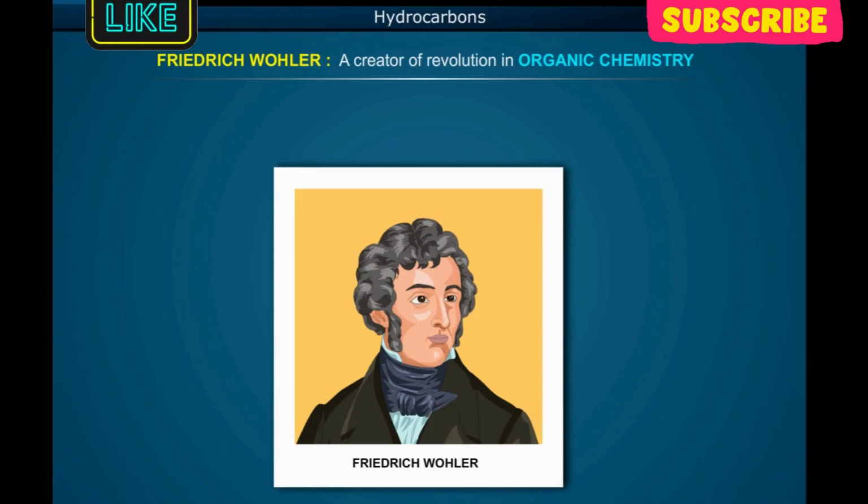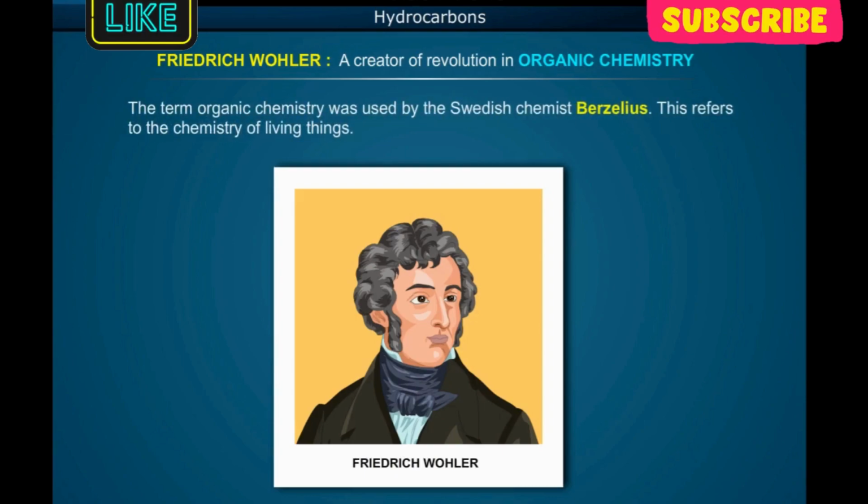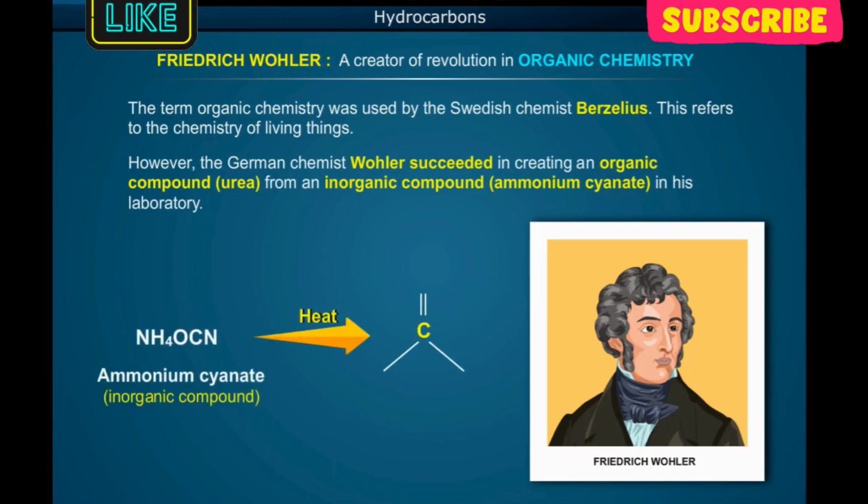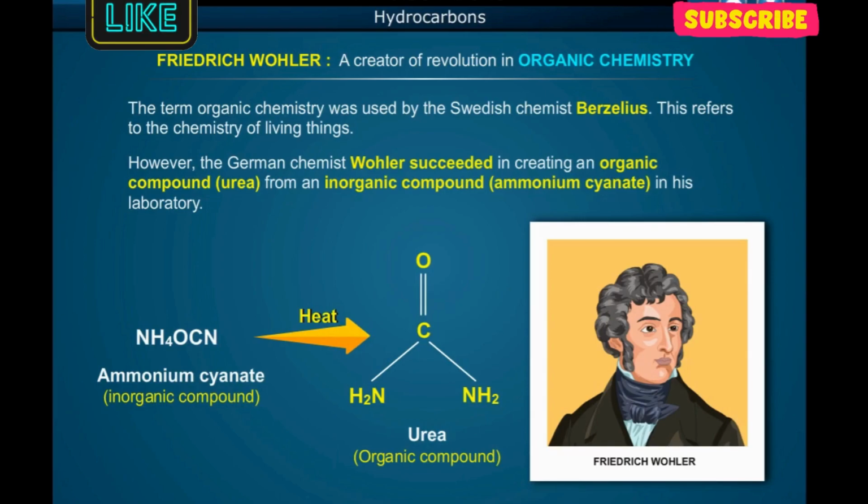Friedrich Wohler, a creator of revolution in organic chemistry. The term organic chemistry was used by a Swedish chemist, Berzelius. This refers to the chemistry of living things. However, the German chemist Wohler succeeded in creating an organic compound, that is urea, from an inorganic compound, ammonium cyanate, in his laboratory.